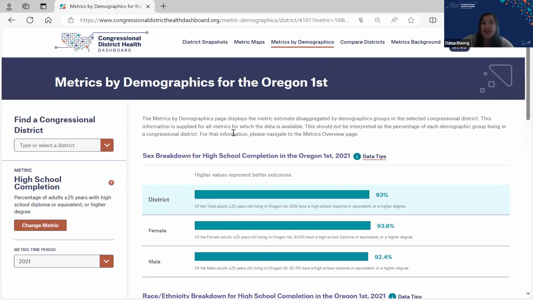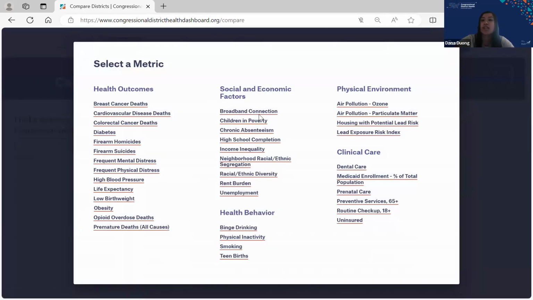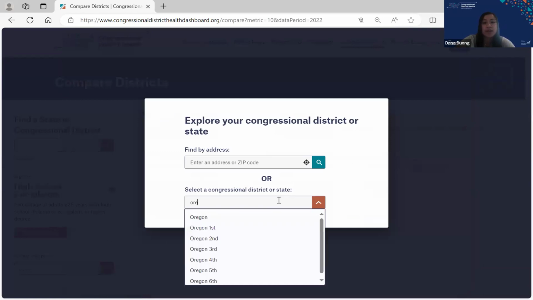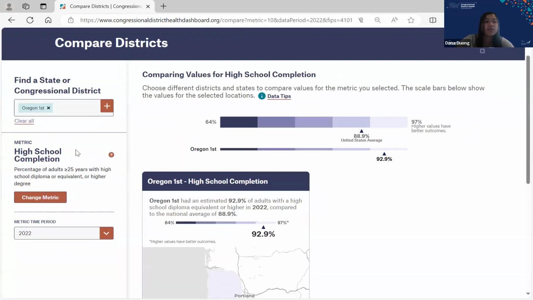And so now we're going to dive into the newest section of our site, which is the Compare Districts section. This tool we actually just launched in June of 2024. And you can use it to compare all 37 metrics across every district or state in the nation. So I'll stick with the same theme. I'm going to click on high school completion. I'm going to put in Oregon's first. Brings it up to this section of the site.